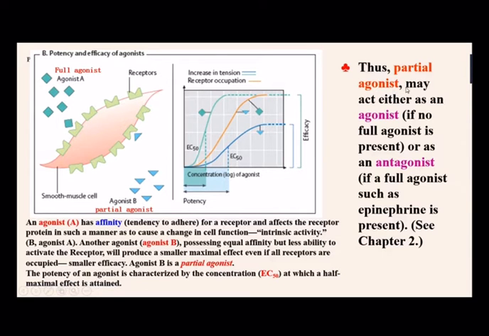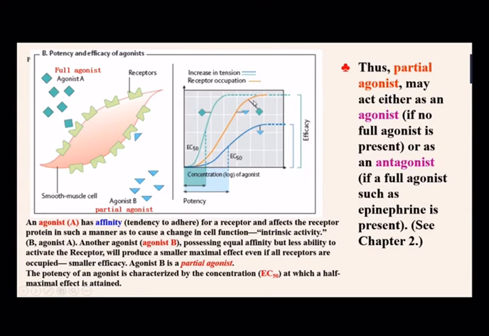Partial agonists may act either as an agonist or antagonist. If no full agonist is present, they act as an agonist. If full agonist is present, they act as antagonists. Here is agonist A and agonist B. Agonist A is a full agonist. Agonist B is a partial agonist. When used alone, they could produce effect respectively. Partial agonists could produce a smaller effect than full agonists.